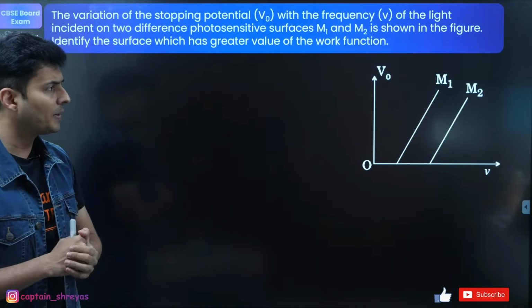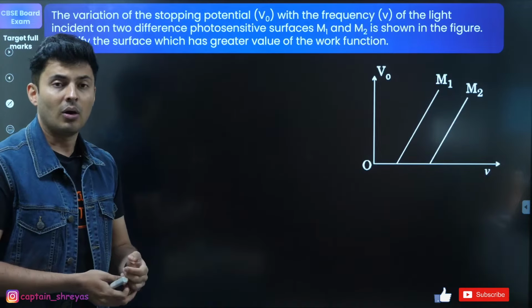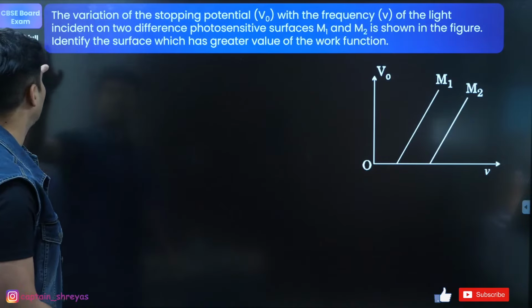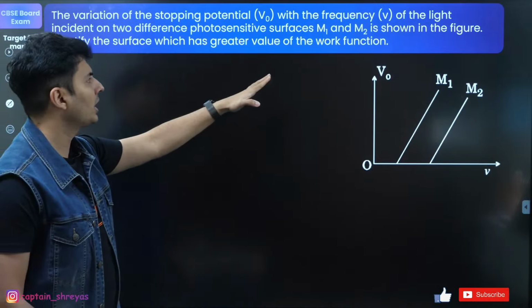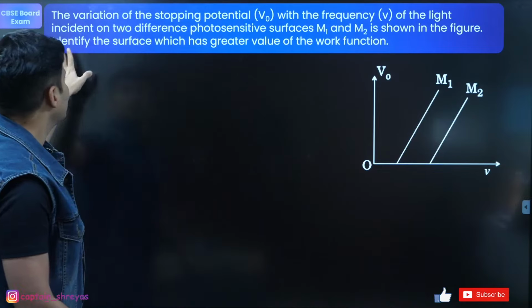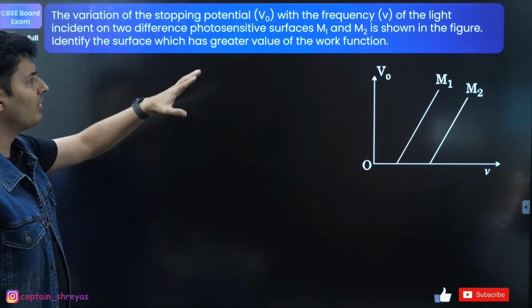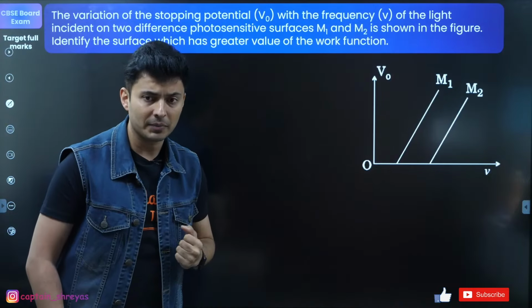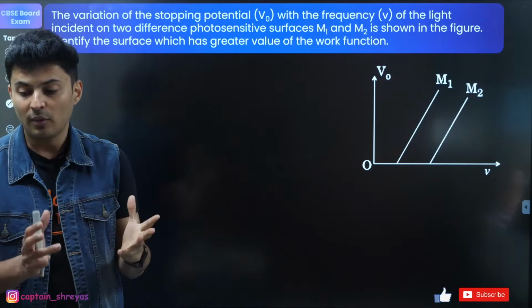I don't think it is a numerical, but it is more like a give-reason question, or maybe it can come for 1 mark or at most 2 marks. Okay, not more than that. The variation of the stopping potential with the frequency of light is given for two surfaces M1 and M2 as shown. Which surface has more value of work function?